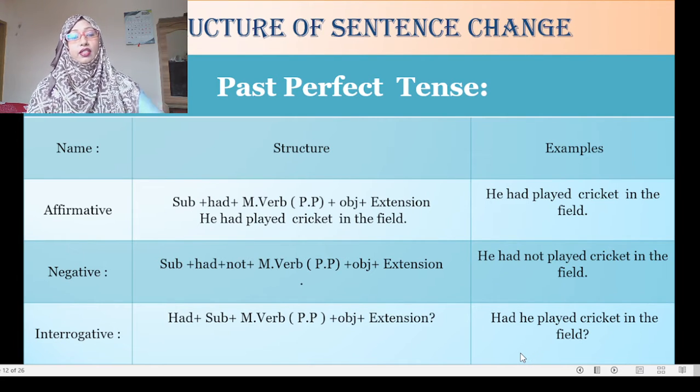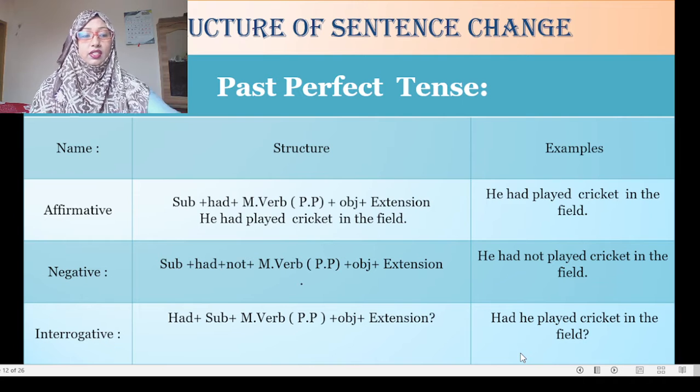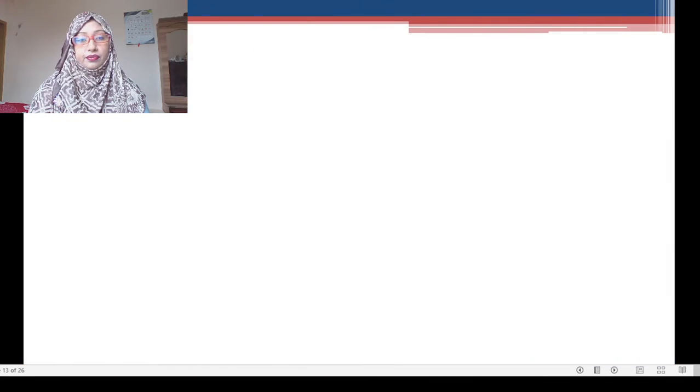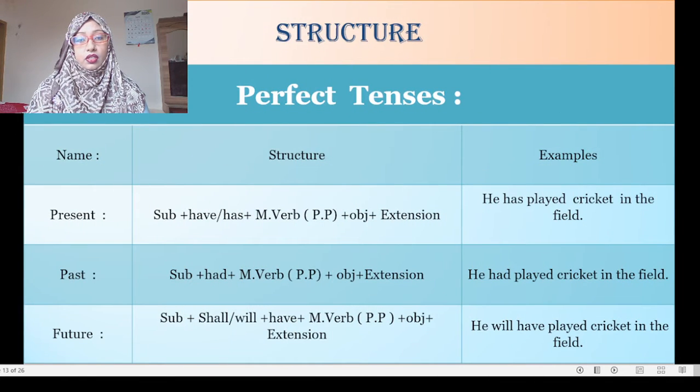So you know that there are two types of interrogative sentence, that is affirmative interrogative and negative interrogative. Now you will learn all types of perfect tenses. Present perfect tense: the auxiliary verb will be have or has.